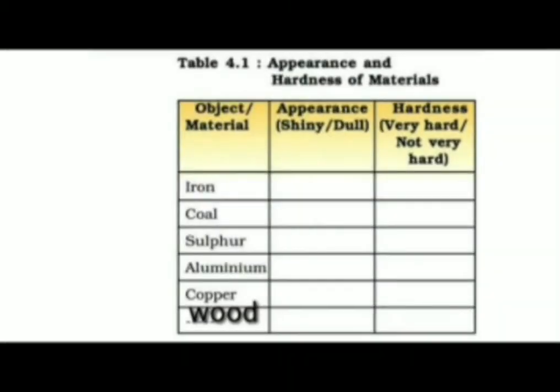Here we list some materials like iron, coal, sulfur, aluminium, copper, wood, etc. From this, we can say the first physical property of metals and non-metals.